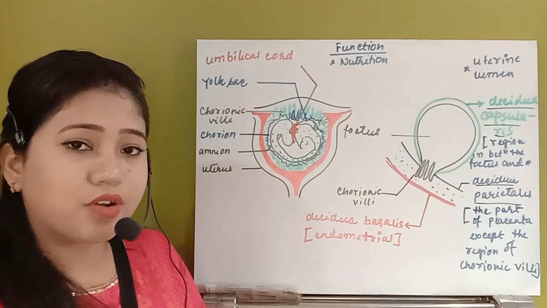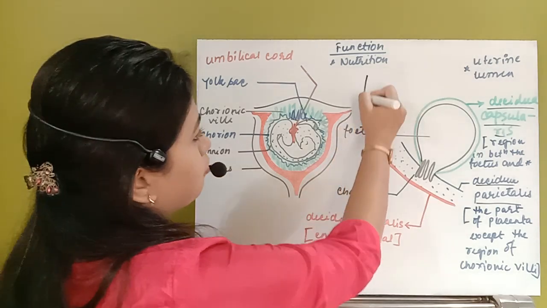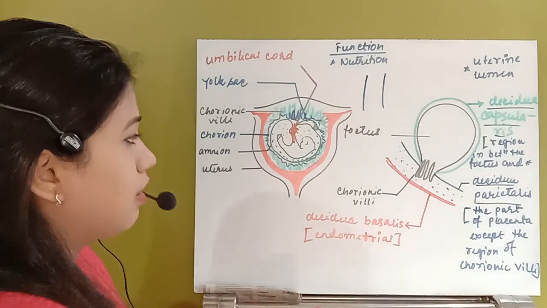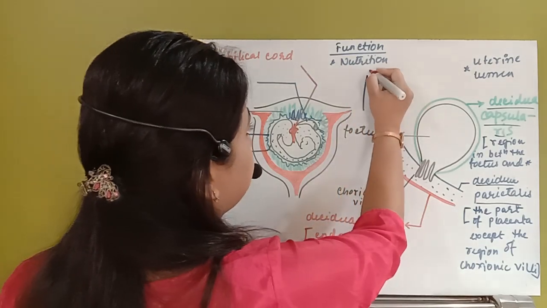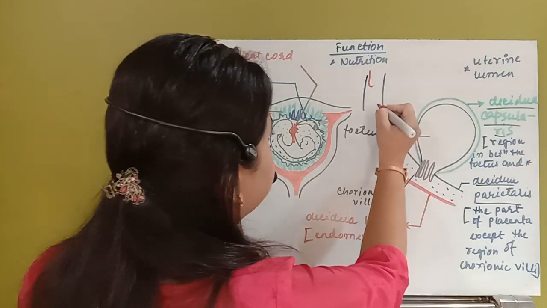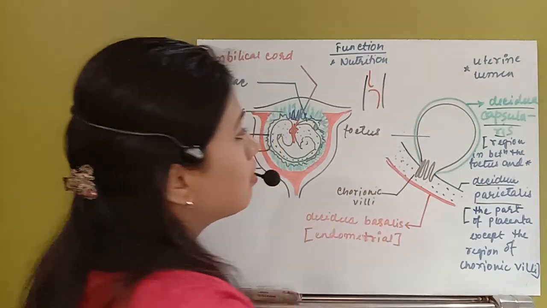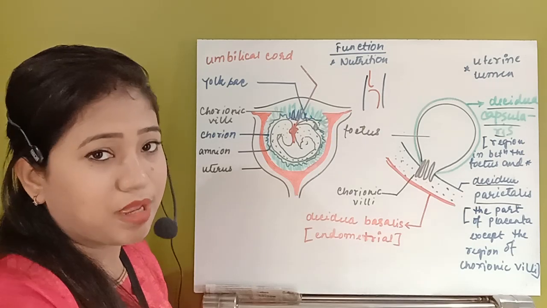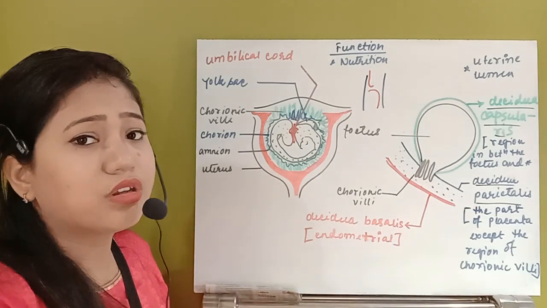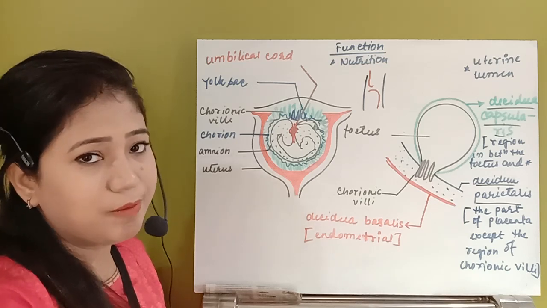So first of all, the placenta will take all the nutrients in the biomolecule micronutrient form. Suppose just take this is the placenta. First of all, maternal blood will take all the nutrients, and after that the fetal blood will take the nutrients from the maternal blood. So it will just be exchanged. Maternal blood does not enter into the fetal body.